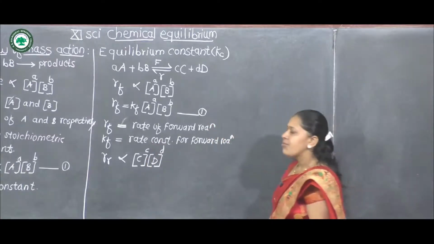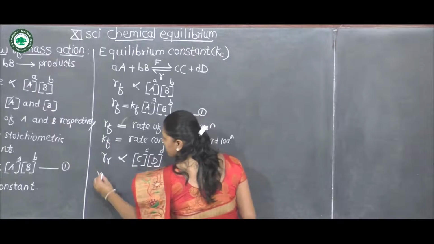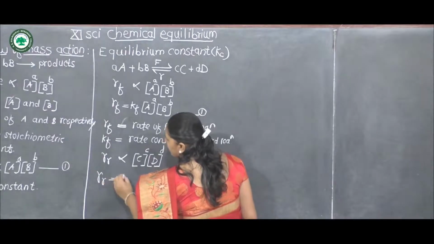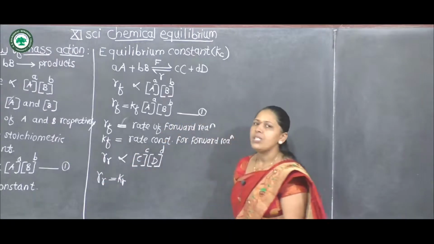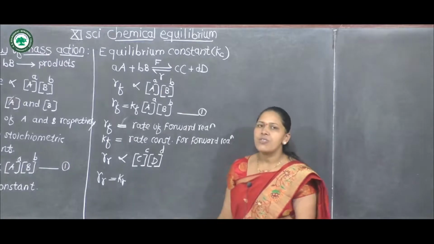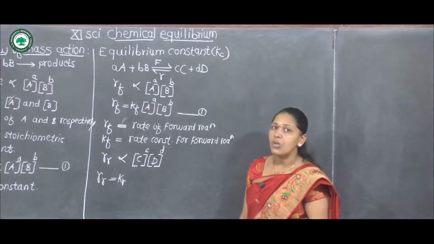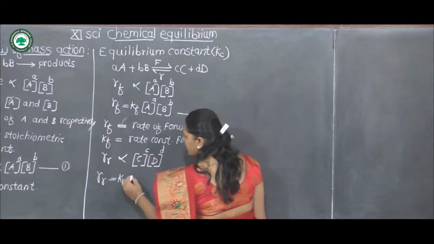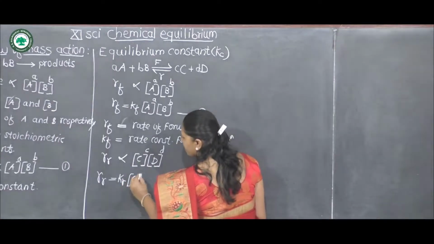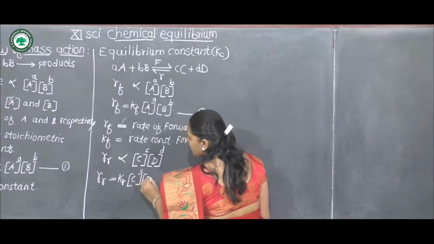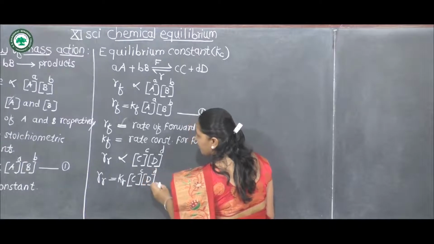Here again, if we remove the proportionality sign, then Rr is equal to Kr, where Kr is the proportionality constant, that is rate constant for reverse reaction, into concentration of C raised to c into concentration of D raised to d.